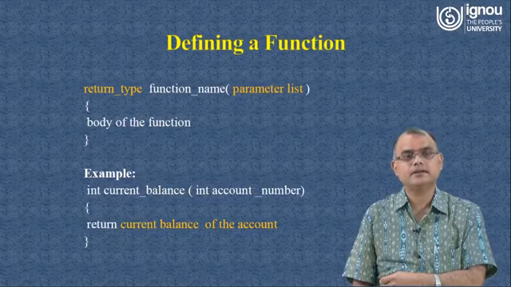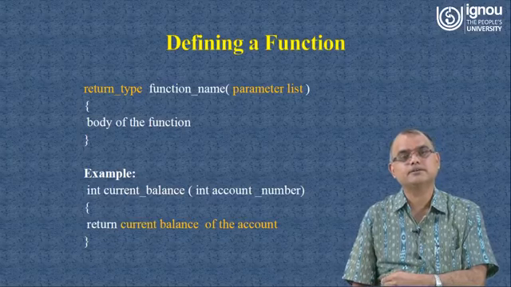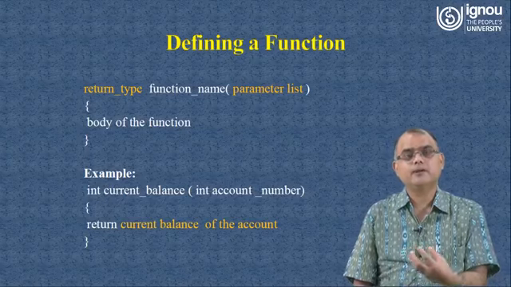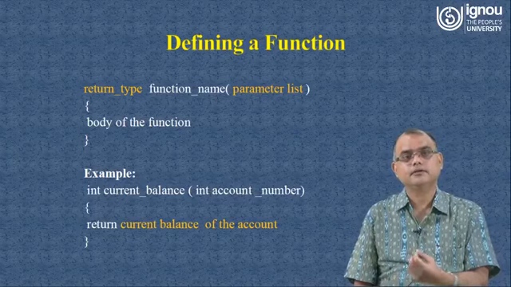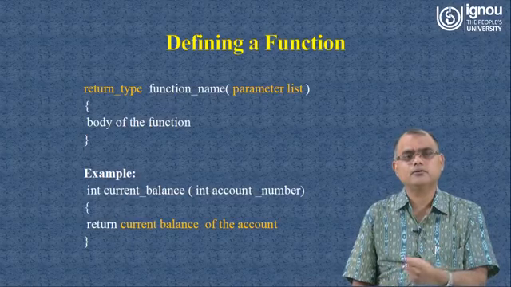So return type, then function name, then the parameter list. This is the prototype, and after that inside the body you write the set of statements or instructions which will perform the specific activity for which you have written your function or you are going to write your function.